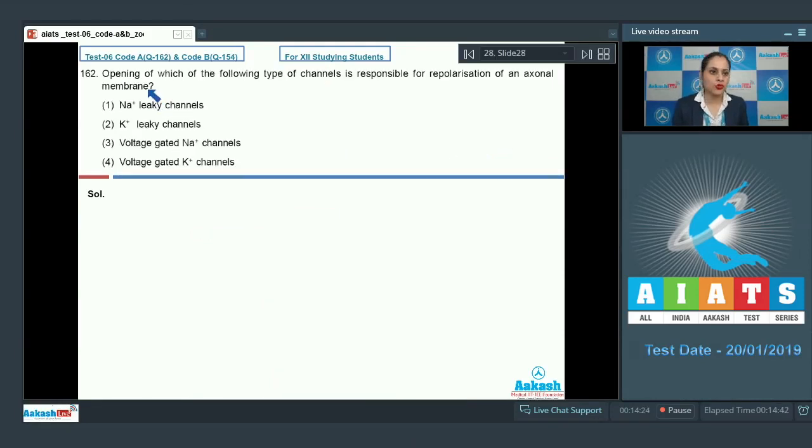Question number 162. Opening of which of the following type of channels is responsible for repolarization of an axonal membrane? And the options given are sodium leaky channels, potassium leaky channels, voltage gated sodium channels and voltage gated potassium channels. And we know that option number 1 and option number 2 are the incorrect options, because sodium leaky channels as well as potassium leaky channels are always open.